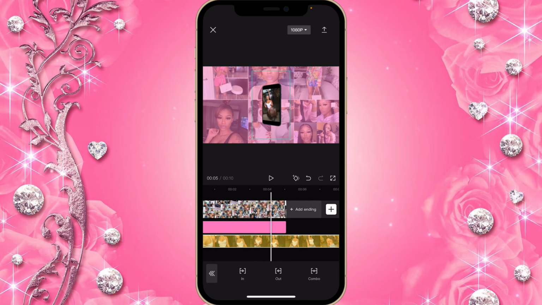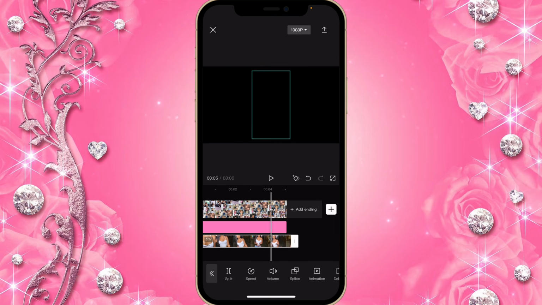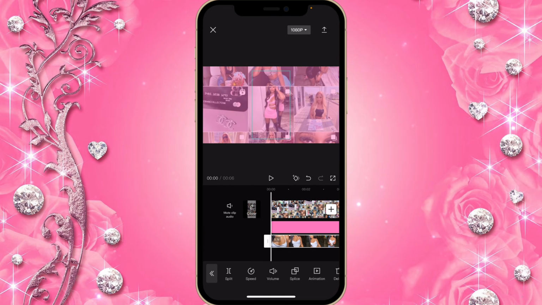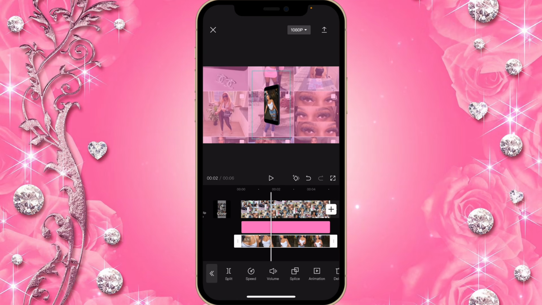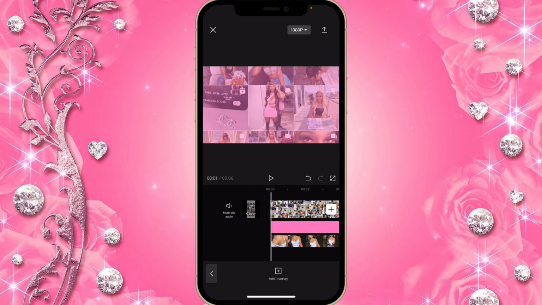Great. So now I'm going to just split this part because that's too long for the slide. So now that animation is on, you're going to take the phone a little bit to the side here, like that. Then you're going to go the way to the beginning, click on the video slide, and then click on this diamond shape with the plus sign that is next to the arrow, which is a keyframe.